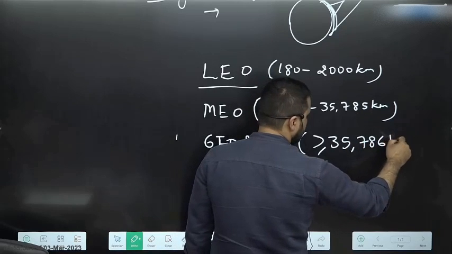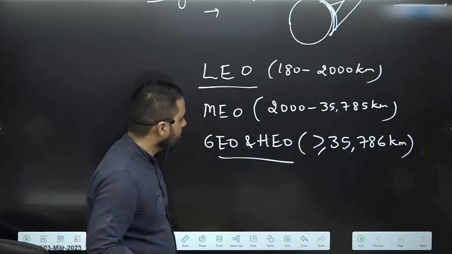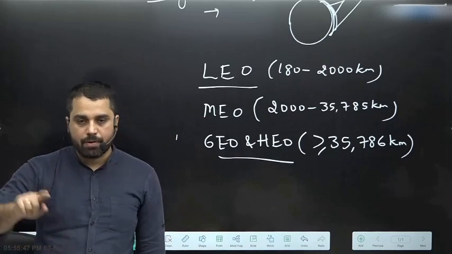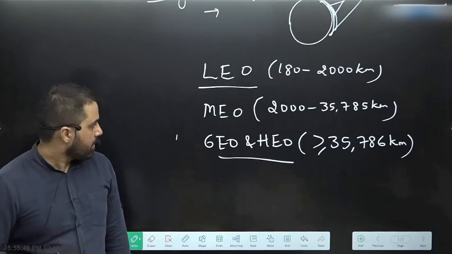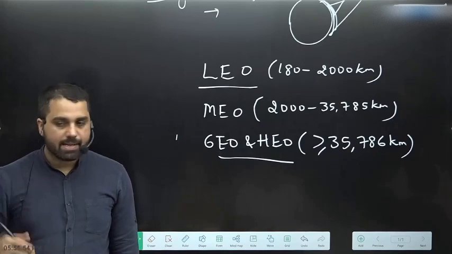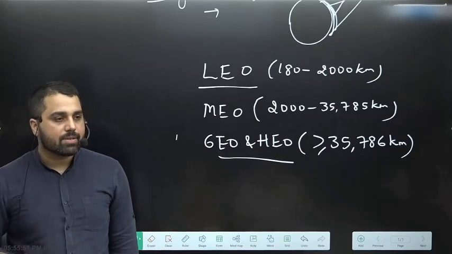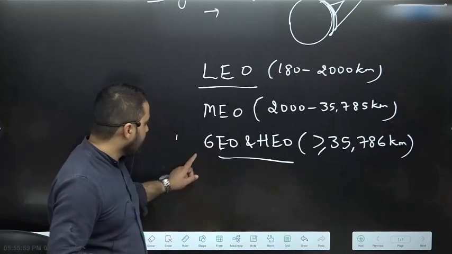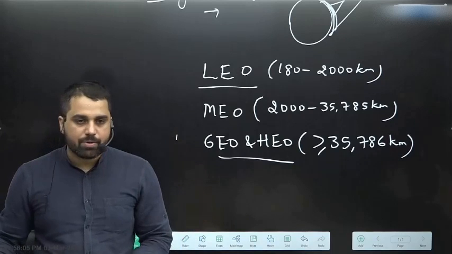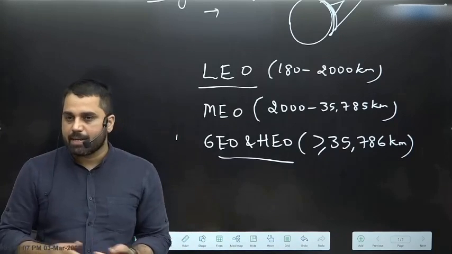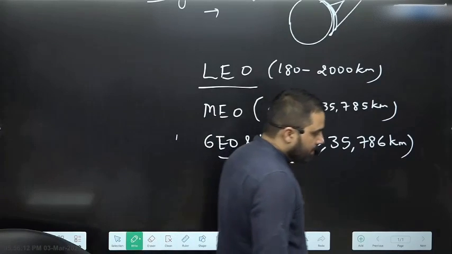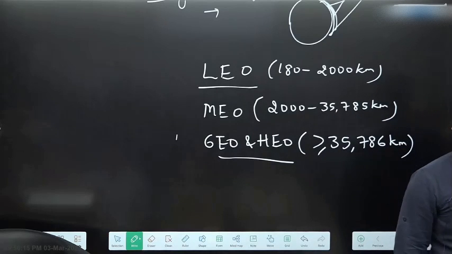So the lower Earth orbits are going to be more useful for remote sensing satellites or Earth observation satellites, because from such a height, collecting data about Earth's surface, the data quality is going to be better. You can do remote sensing from here also, at 40,000 or 50,000 kilometers, but the type of data you are going to collect is going to be seriously compromised. So it does not make a lot of sense to use remote sensing from very high orbits.